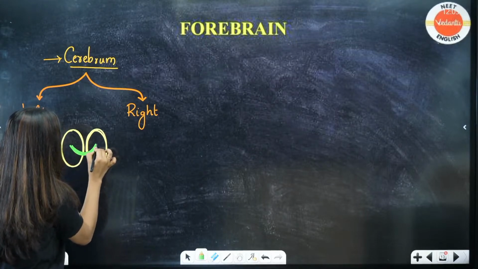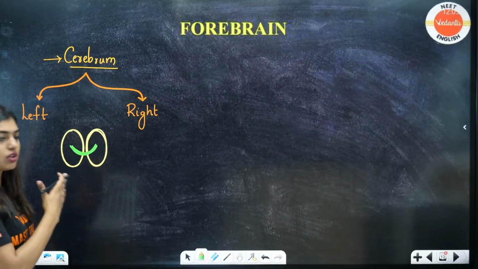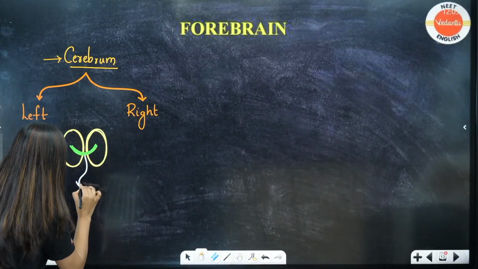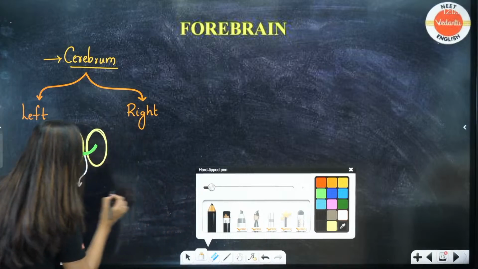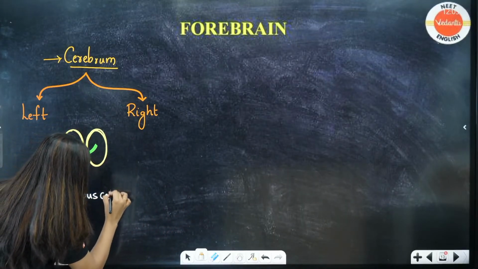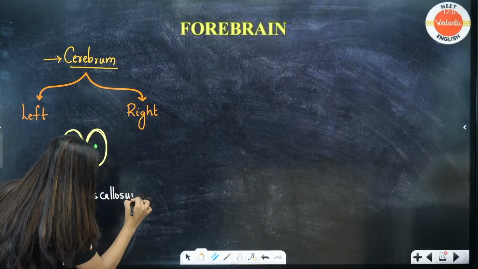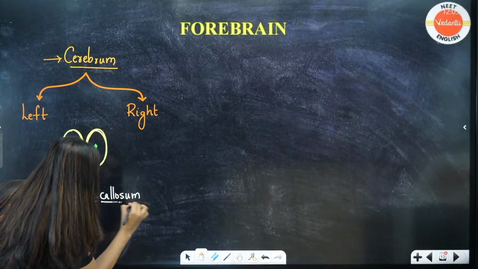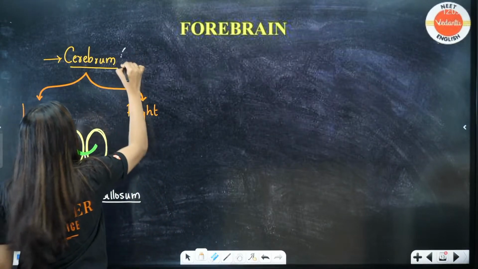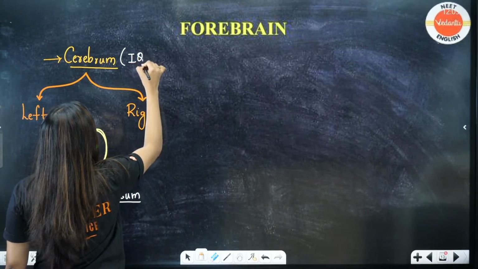Okay, students, you can draw it like this longitudinally or like this also. Okay, I'm drawing it like this. So, this layer that makes sure both the hemispheres are together is called the corpus callosum. Students, the cerebrum is the largest part, and it helps with all the intelligence, right? Your IQ depends on your cerebrum.